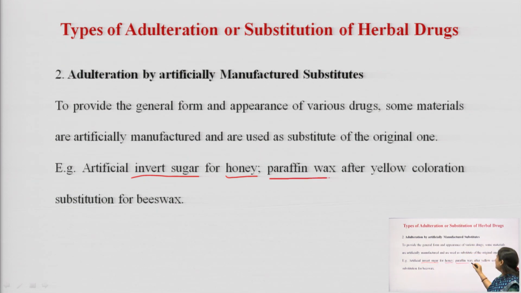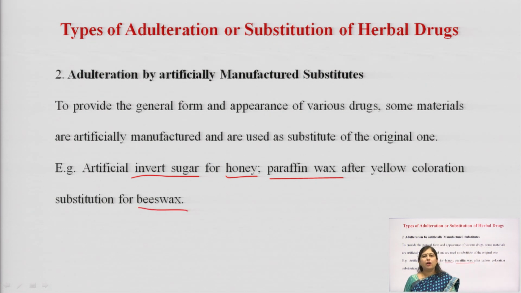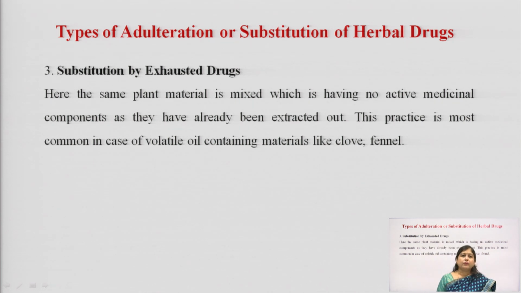Then adding paraffin wax to beeswax. Beeswax is a naturally obtained substance from the beehives, and it has its own good properties in preparing ointments, etc. But because it is expensive, many times paraffin wax is used. Paraffin wax is obtained from crude petroleum. So, that paraffin wax, which is of very lower quality, is used to adulterate the beeswax. Then substitution by exhausted drugs.